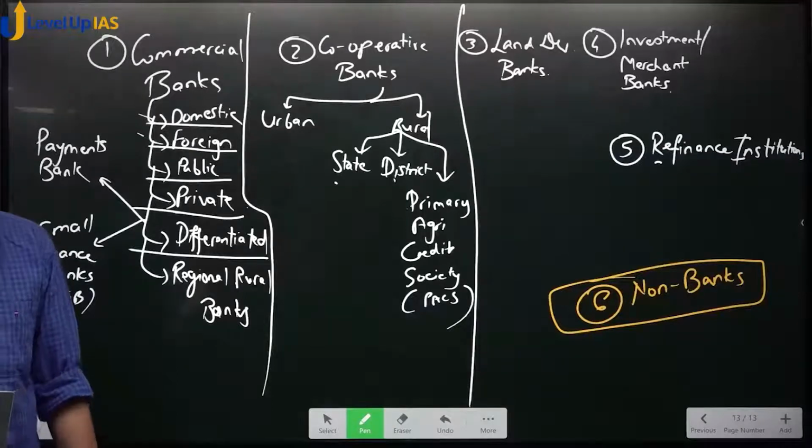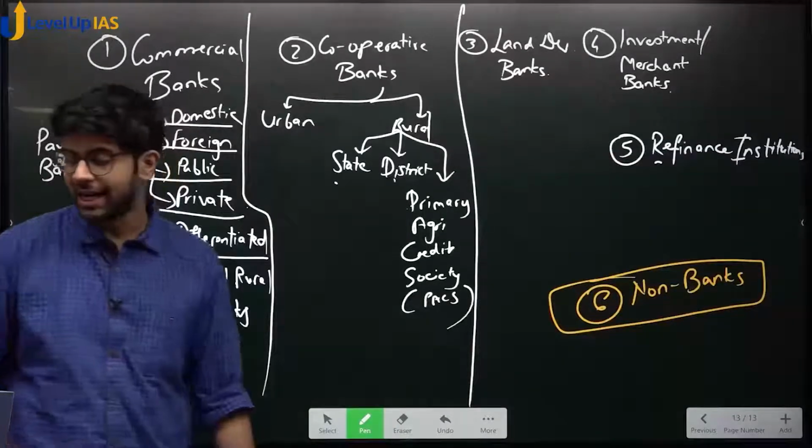ठीक है? Then we come to land development banks. Sir, what are land development banks?